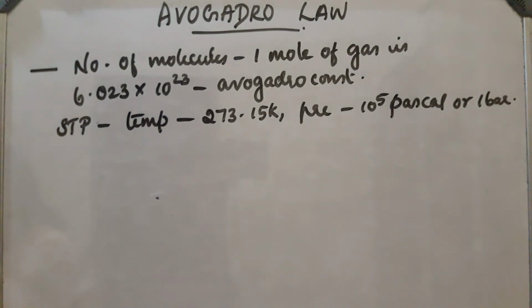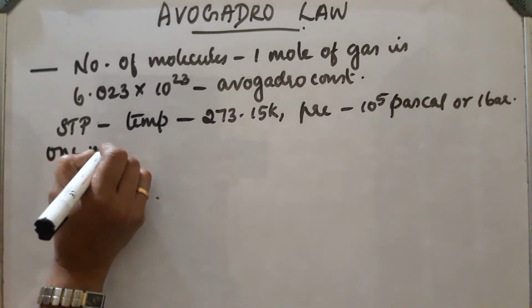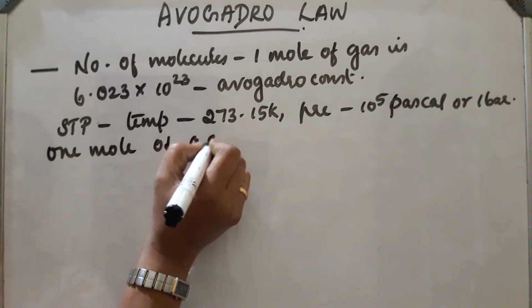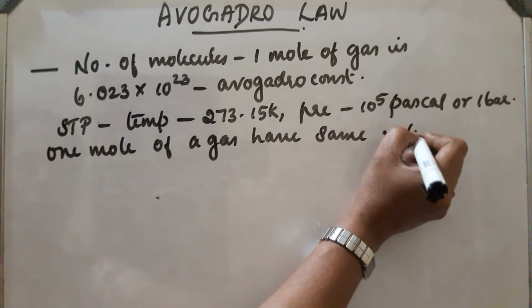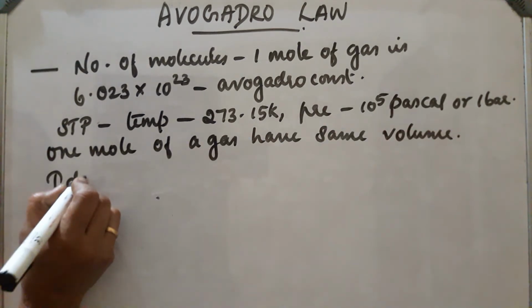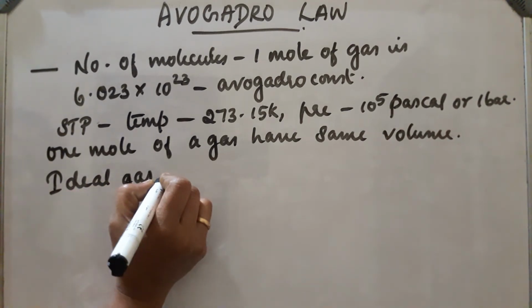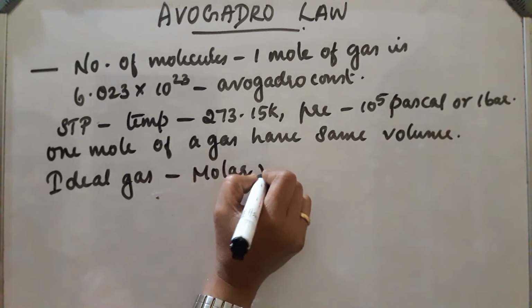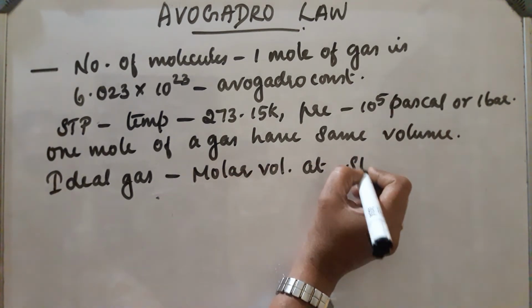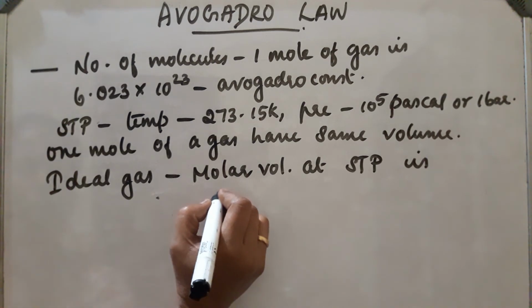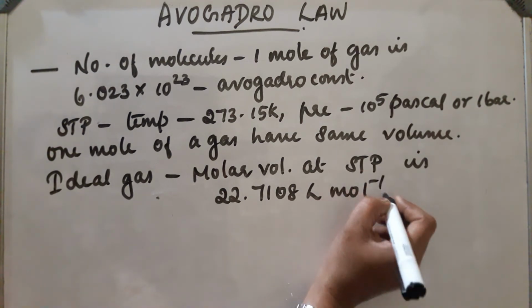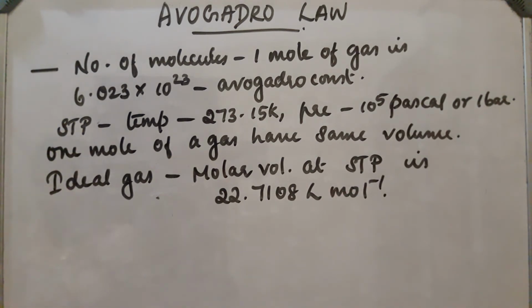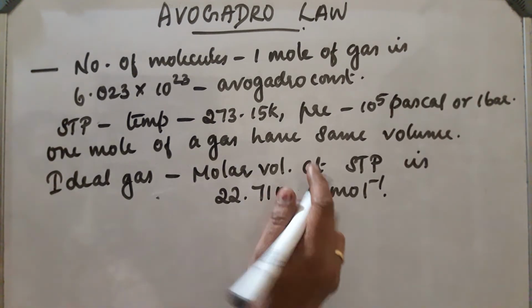So, at STP, 1 mole of a gas will have the same volume, and in the case of an ideal gas, the molar volume at STP is 22.71098 liter per mole.